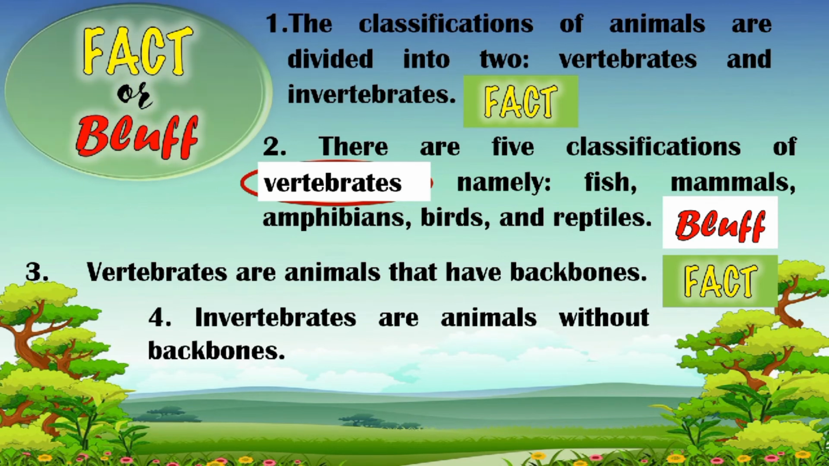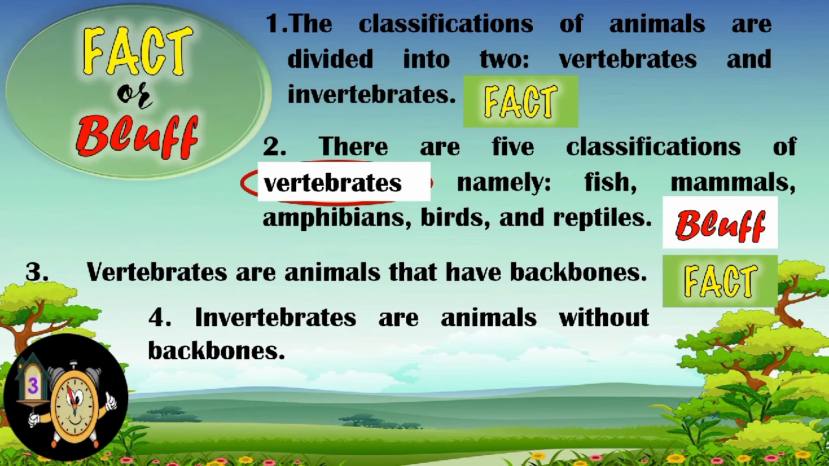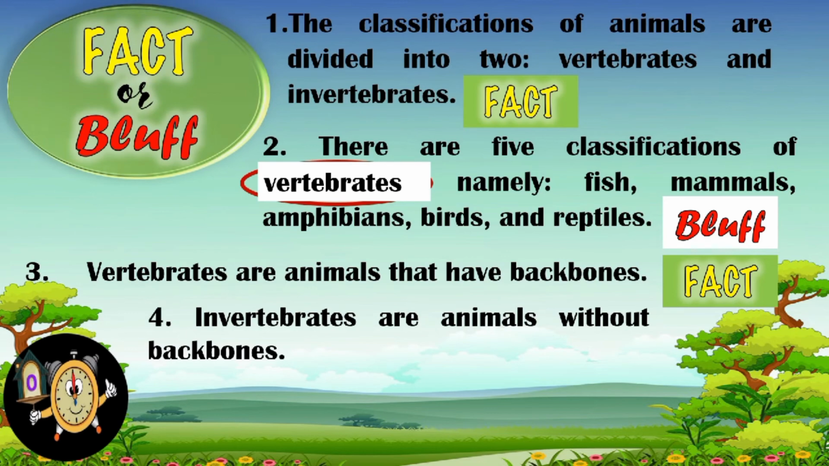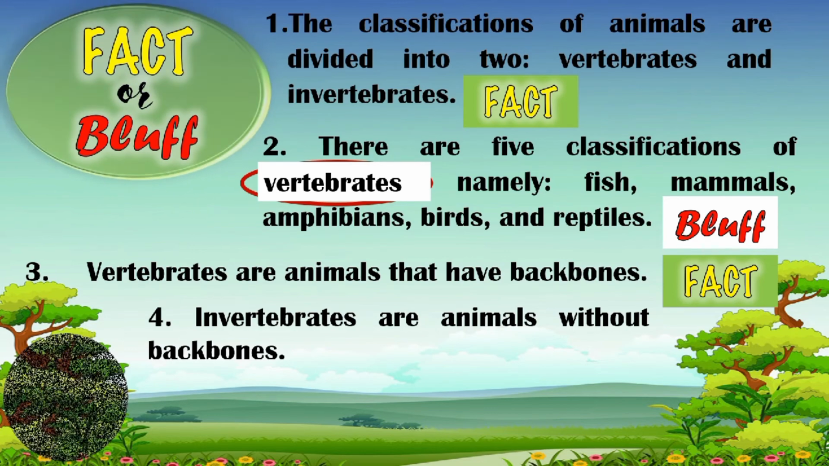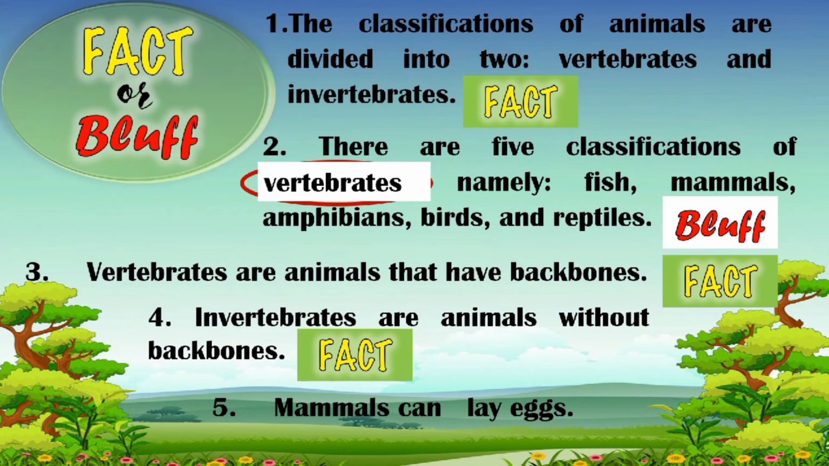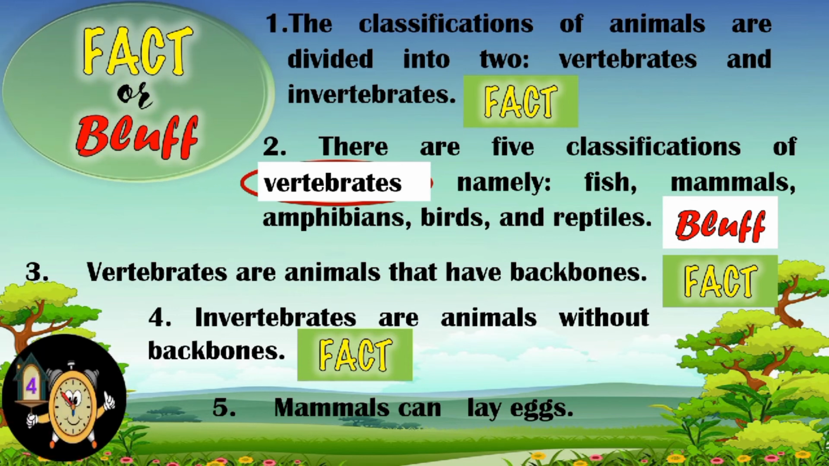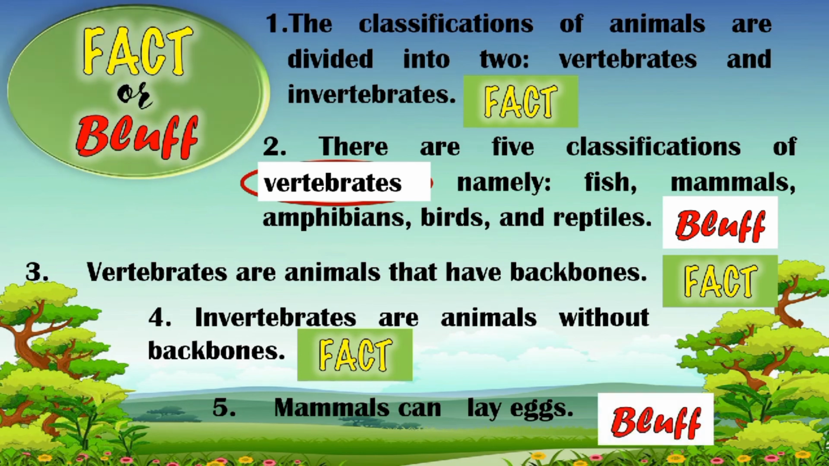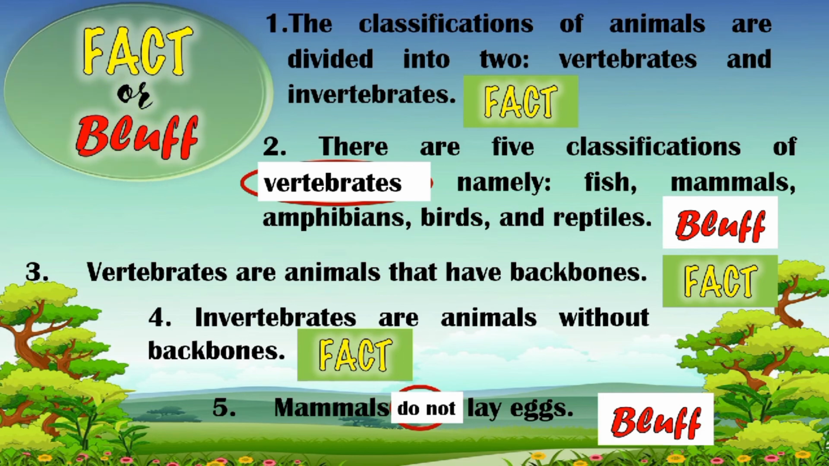Number 4. Invertebrates are animals without backbones. If your answer is fact, then you are correct. Last number. Mammals can lay eggs. If your answer is bluff, then you are correct. Why? Because mammals do not lay eggs. They give birth to their young.